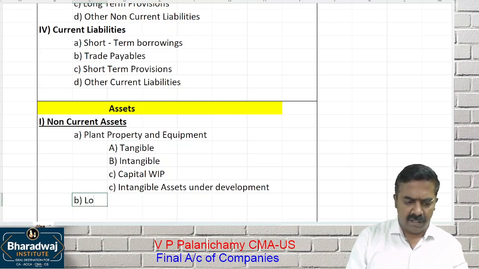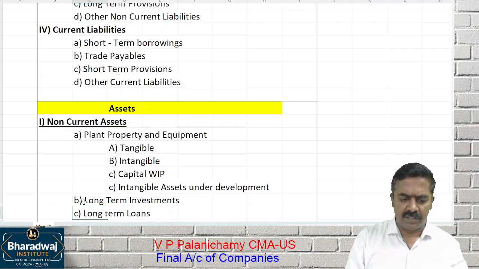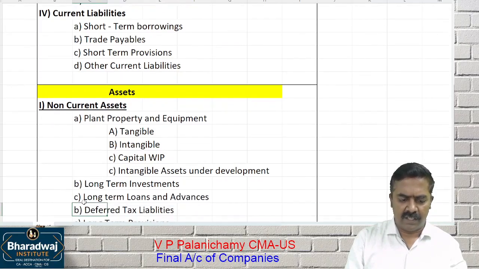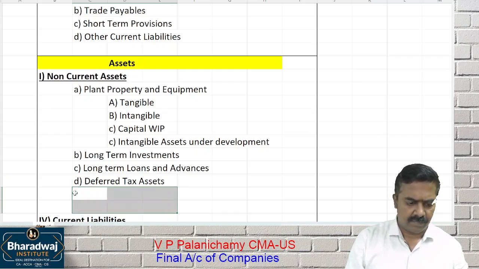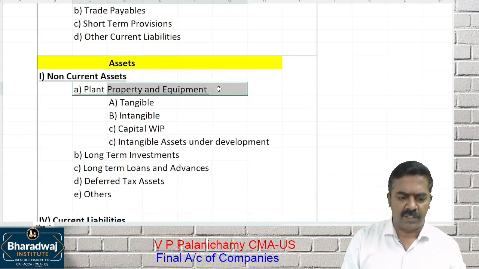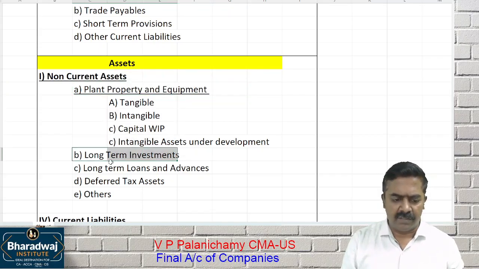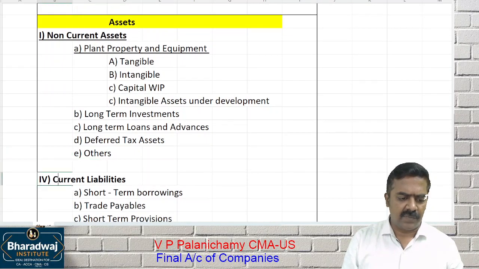It will have long-term investments. Then it will have long-term loans and advances. It will have deferred tax assets. Then any others. Clear? So how many headings under this? Property, plant, equipment should be classified under 4 heads. Thereafter, long-term investments, long-term loans and advances, deferred tax assets and what? Others.